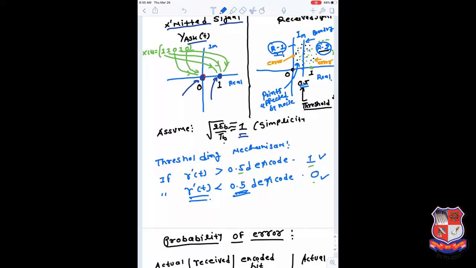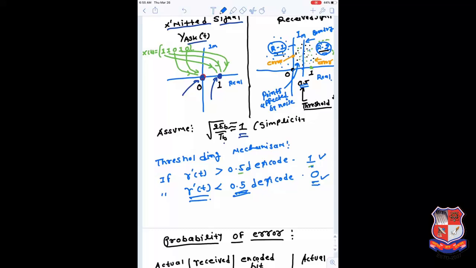So if you are transmitting a 0 and the 0 is changed by the noise, but still falls in region number 1, maybe somewhere here, anything in region number 1 can be correctly decoded as a 0. But if the level of noise is very high and you are transmitting a 0, because of the very high level of noise it may fall in region number 2, so it can be decoded as a 1, and here there is an error.